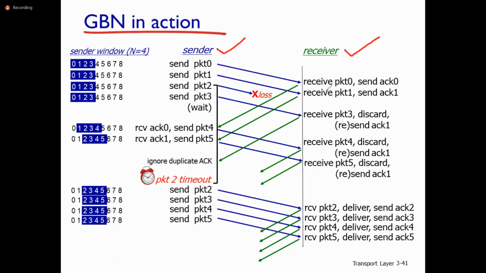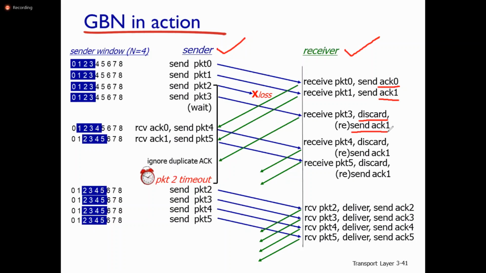At the receiver side, you can observe that whenever a packet is received, it sends the acknowledgement. Packet 0 received correctly, send acknowledgement 0. Packet 1 received correctly, send acknowledgement 1. Packet 2 is lost here. Then packet 3 is received. Packet 3 is discarded because it is out of order, not in order sequence. It discards packet number 3 and resends acknowledgement 1.